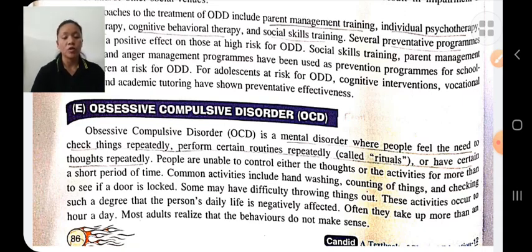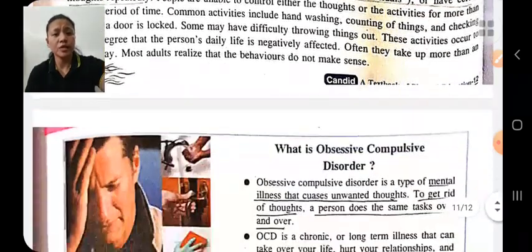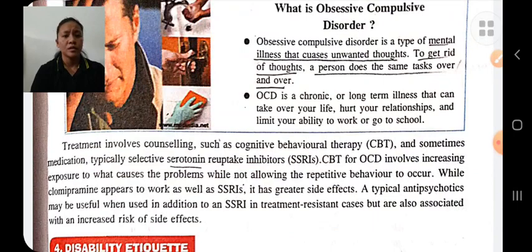The cause may be biological factors, low birth weight, low levels of neurotransmitters, problems in brain pathways, genetic factors, infection, environmental factors, etc. Management technique: usually the treatment involves counseling such as cognitive behavior therapy, and sometimes medications, etc. This is about the disorders.